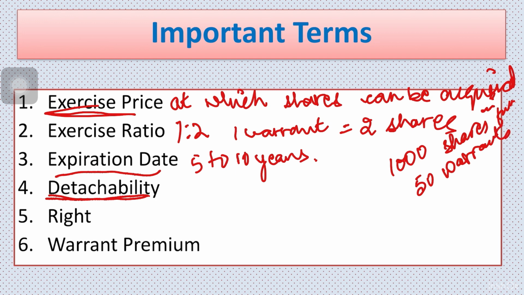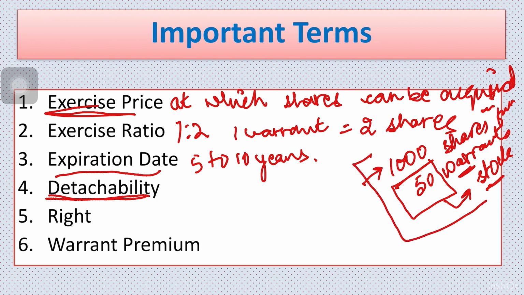If the warrant is detachable, that means I can sell the 50 warrants separately in the stock market and continue to hold my 1000 shares. However, if it is non-detachable, I cannot sell my warrants separately in the stock market. I will have to sell my shares along with them. So, whenever warrants are detachable, I can sell them separately in the stock market.